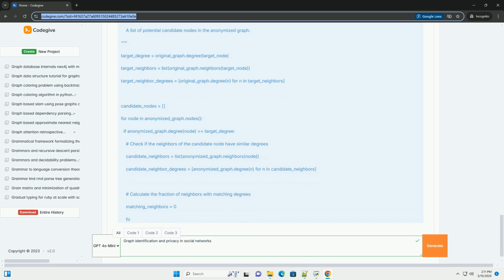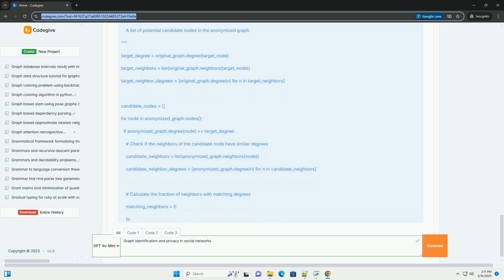Code example: homophily-based inference, simplified. Explanation. 1. Create graph with attributes. Creates a graph where each node has a binary attribute, 0 or 1. Nodes with the same attribute are more likely to be connected. 2.